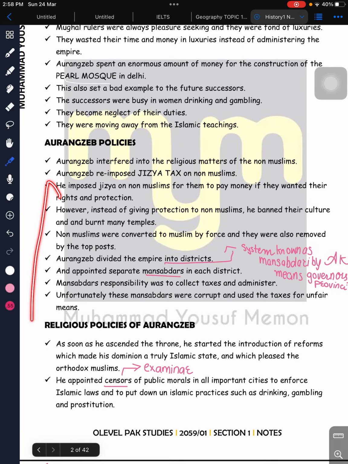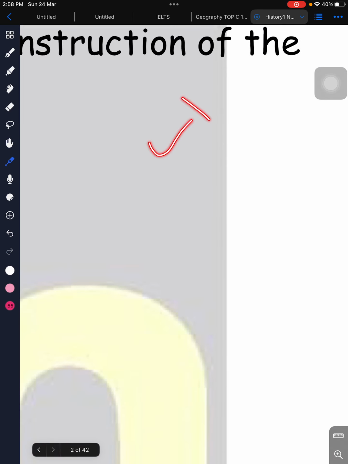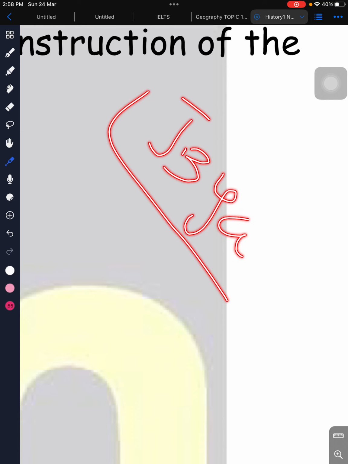These points are both very important for us to remember. First of all, policy number one was the jizya tax. What was the jizya tax? Okay. The jizya tax was imposed on Hindus, or everyone, but this was the idea of Akbar, a past ruler.